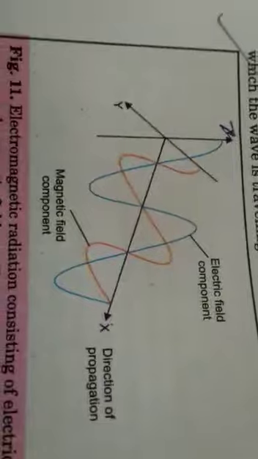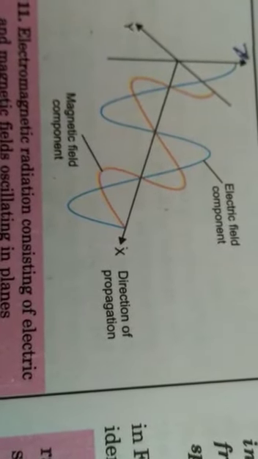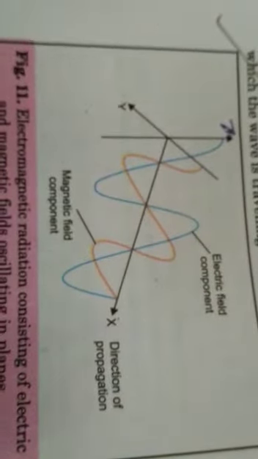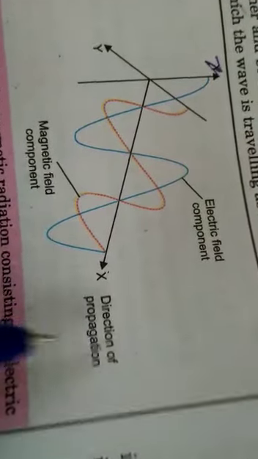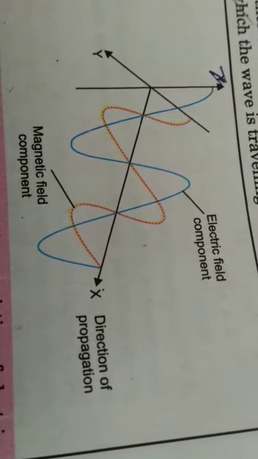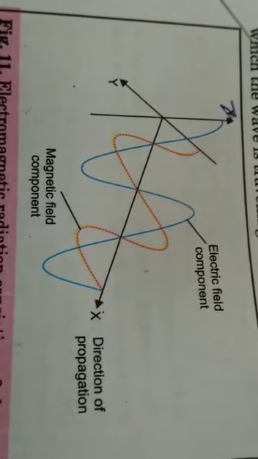Now we will discuss the characteristics of electromagnetic waves. The oscillating electric and magnetic fields generated by the oscillating charged particles are perpendicular to each other and also to the direction of propagation of the wave. You can see that x, y and z are all perpendicular to each other. These waves do not require any medium for their propagation and can move in vacuum like light. Light can easily move in a straight line, and also in vacuum.